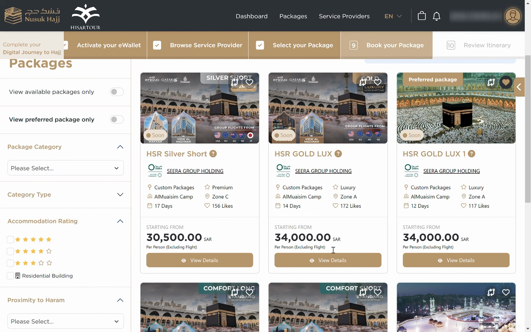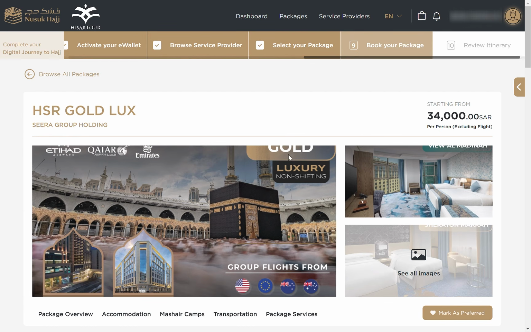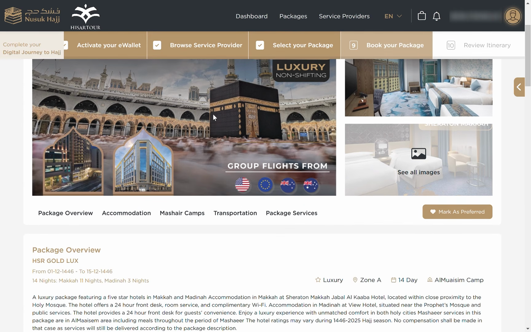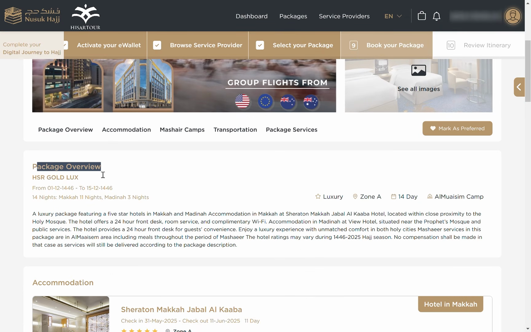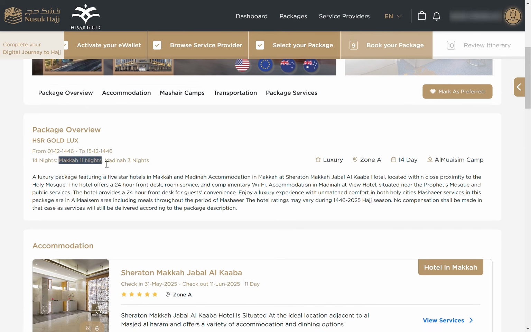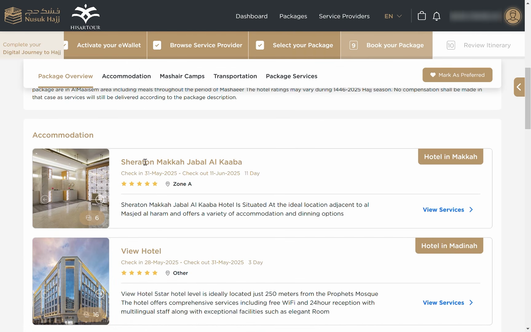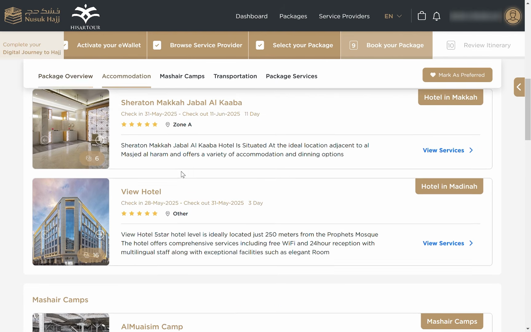Let's look at the package inside, what is included, what is excluded. So this is the general view of the package. The package is going to start from the 1st of Zilhijjah and end on the 15th of Zilhijjah, total 14 days. 11 nights in Mecca Mukarramah, which includes the Mina stay, 5 nights, and 3 nights in Medina Munawwara. The Mecca Mukarramah hotel will be the Sheraton Mecca, and in Medina Munawwara it will be the View Al Medina.